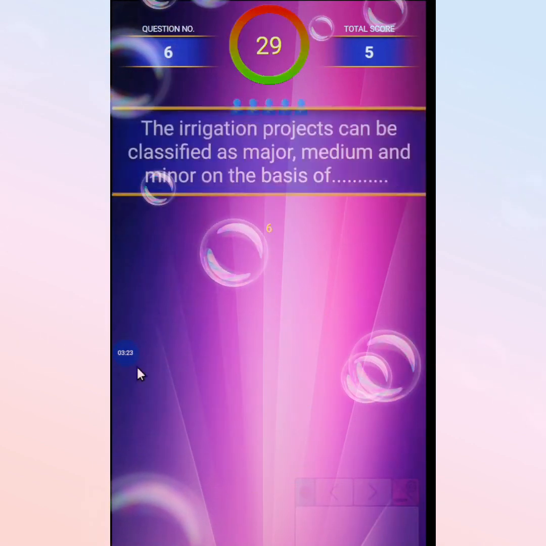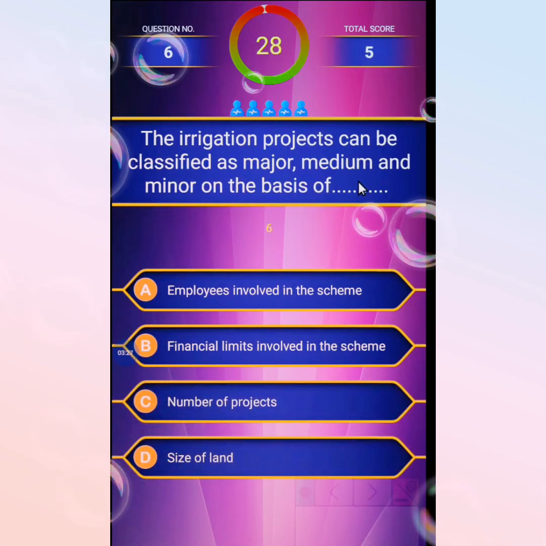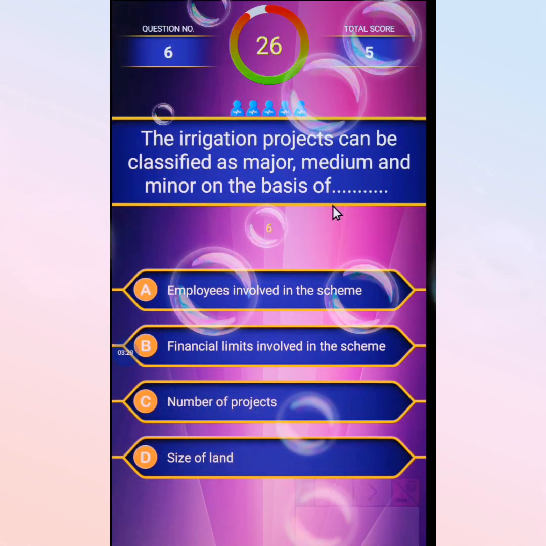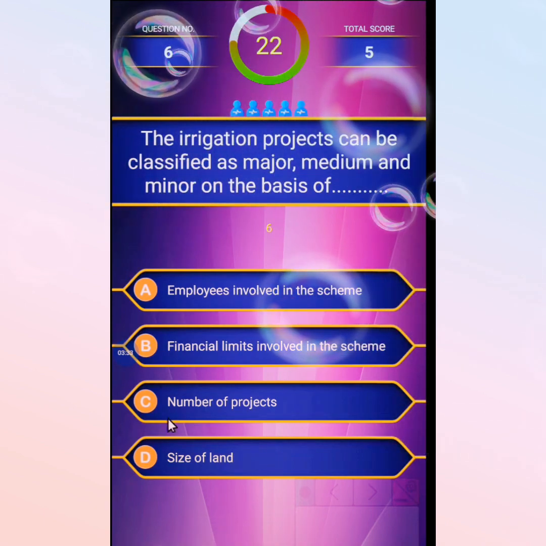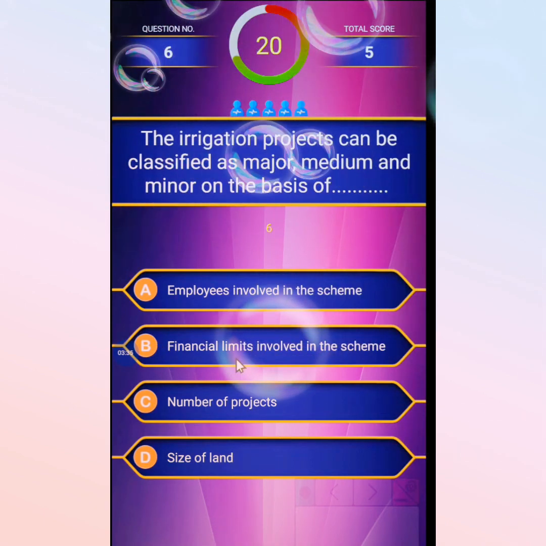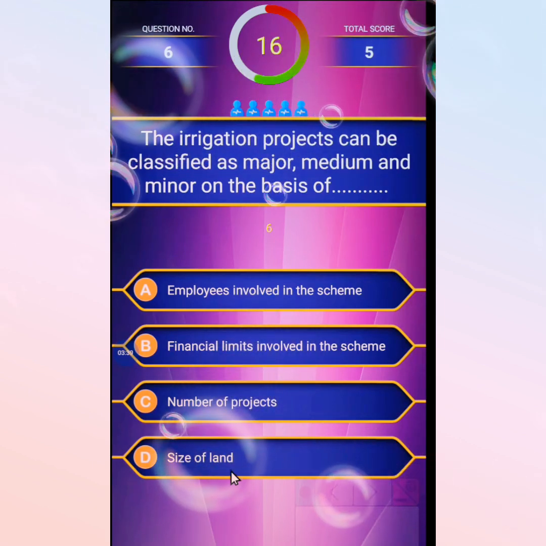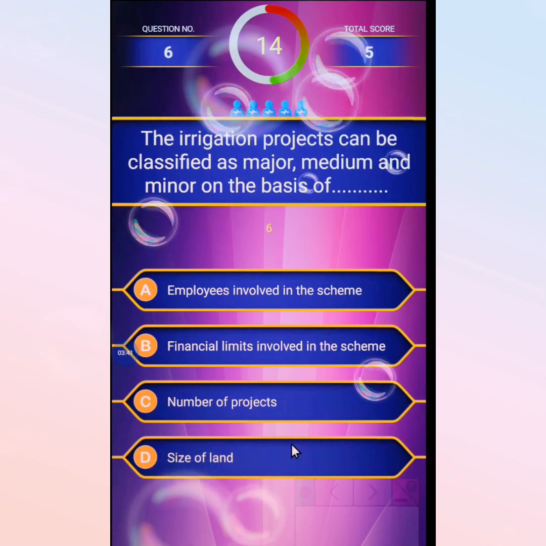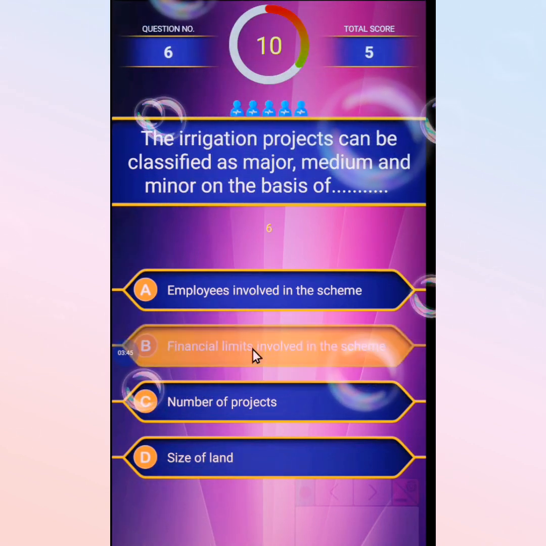The next one: irrigation projects can be classified as major, medium and minor on the basis of, the first option employees involved in the scheme, second financial limits involved in the scheme, third number of projects, and the last size of land. The correct answer is the financial limits involved in the scheme.